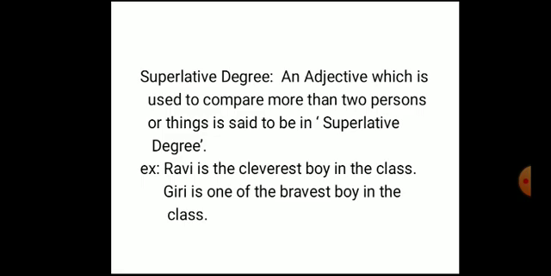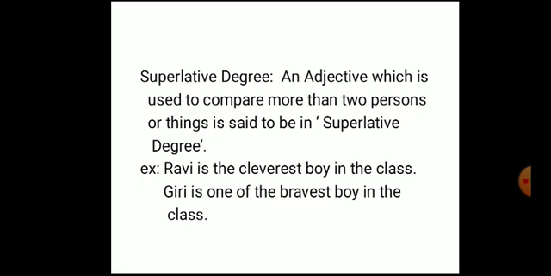So, coming to the example, Ravi is the cleverest boy in the class. So, what did I do? I took the whole class at one side, and I kept Ravi on the other side and said Ravi is the cleverest boy in the class. Means Ravi is compared with more than two persons. Giri is one of the bravest boys in the class. So there are many brave boys in the class, but he is the bravest.